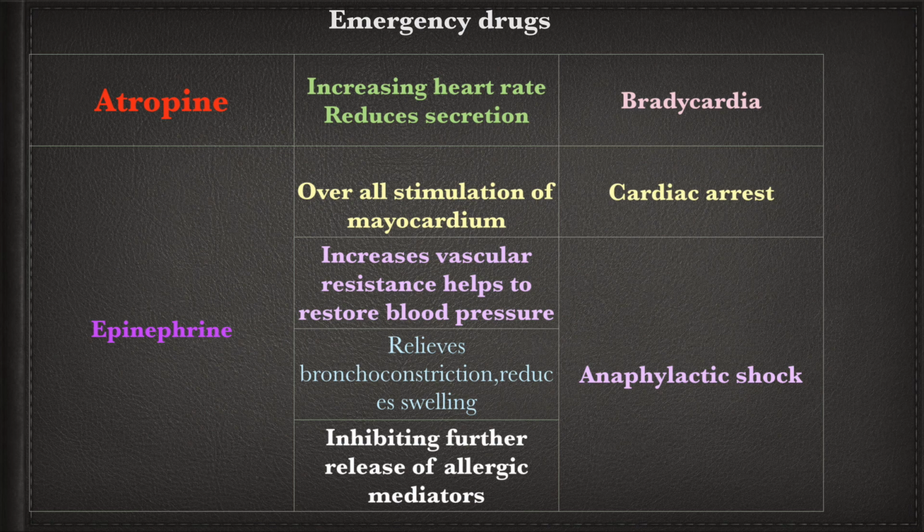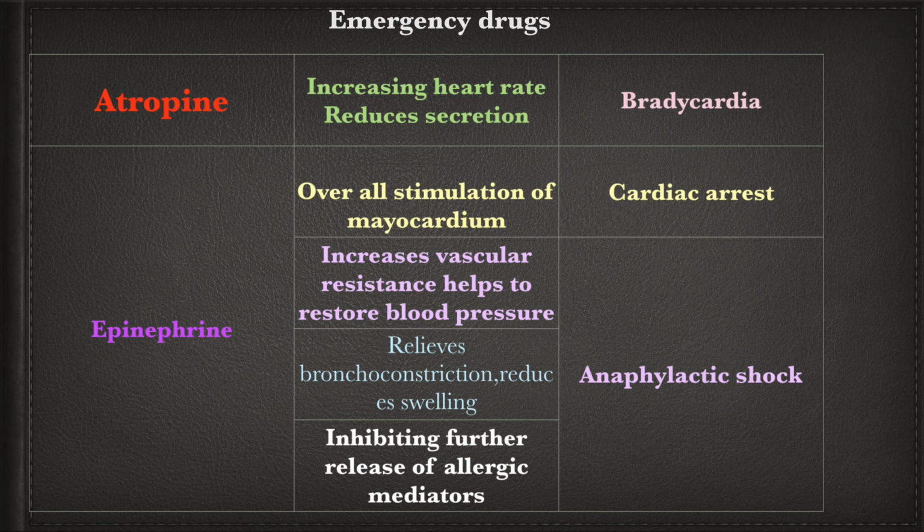Let's see some emergency drugs. In bradycardia, we can use atropine because it increases the heart rate. It causes decreased secretions also. In cardiac arrest, epinephrine can be used because it helps in overall stimulation of the myocardium.